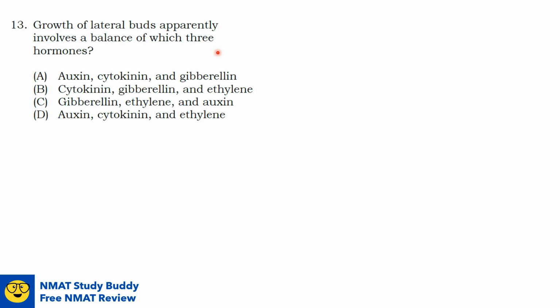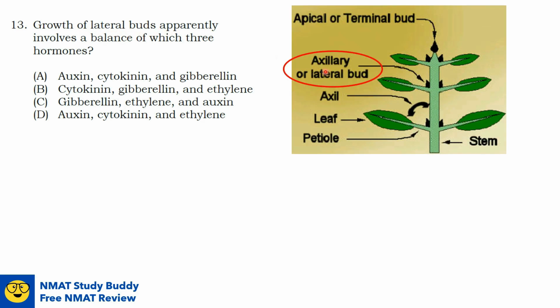Question number 13. The growth of lateral buds apparently involves the balance of which three hormones? So to answer this, let us first define what is a lateral bud. So axillary or lateral bud is formed at the junction between a leaf and the stem. Another important term to define here is the apical bud, which is, on the other hand, the primary growing point located at the tip. So apical bud is the main area of growth in plants.